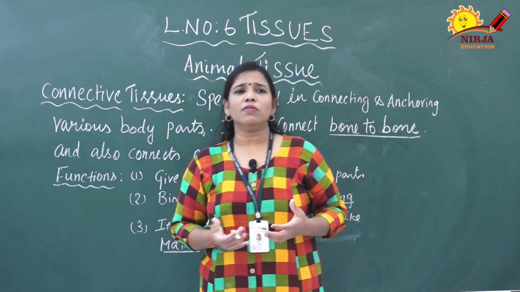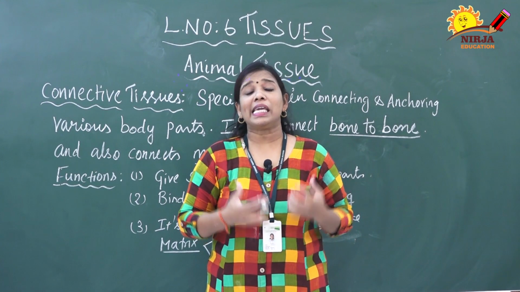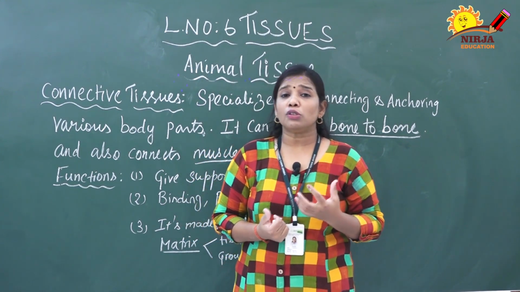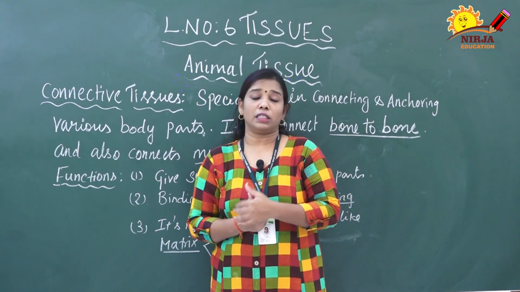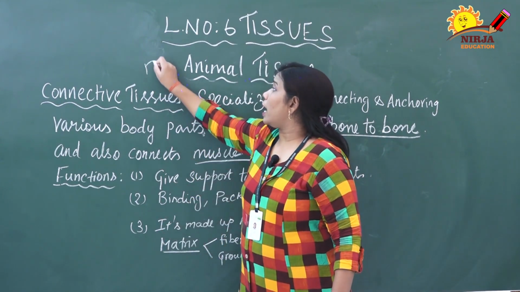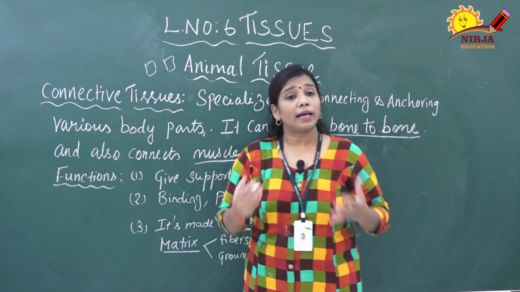What is the meaning of diverse? It means it is in different forms. It is actually connecting the body parts to each other, and that is there in different forms. The connective tissues are made up of connective cells. These cells are widely spaced. One cell and another cell have more space between them.